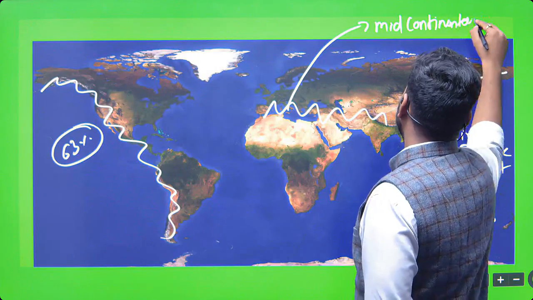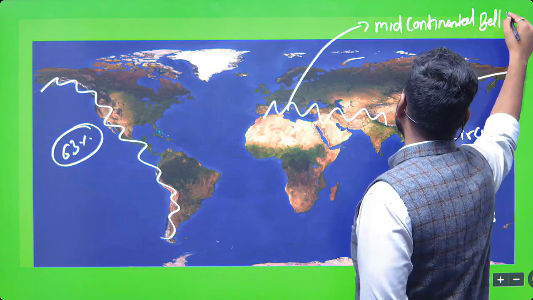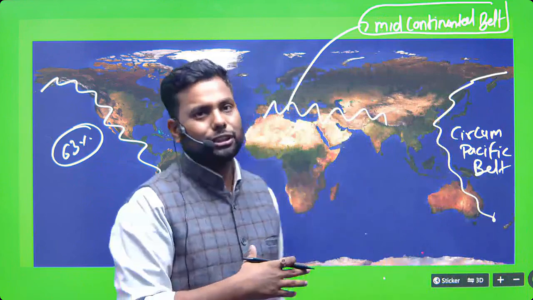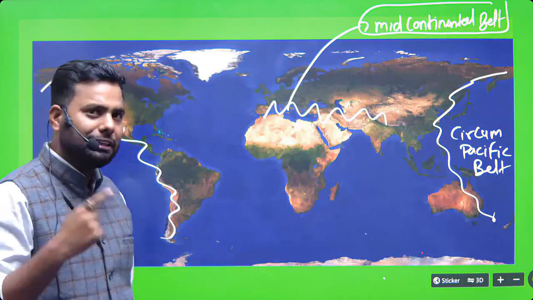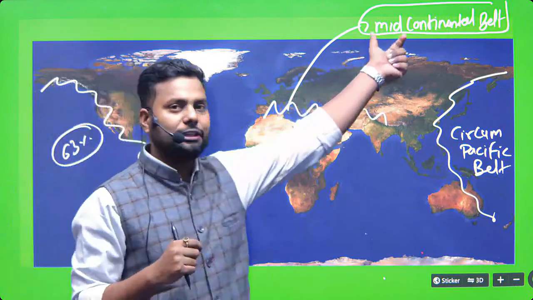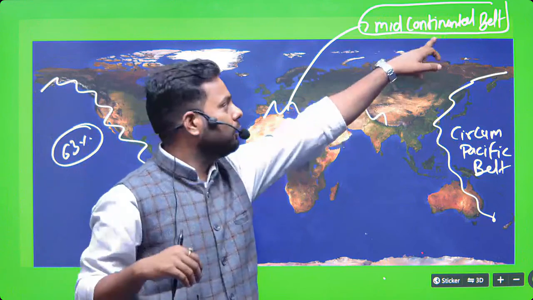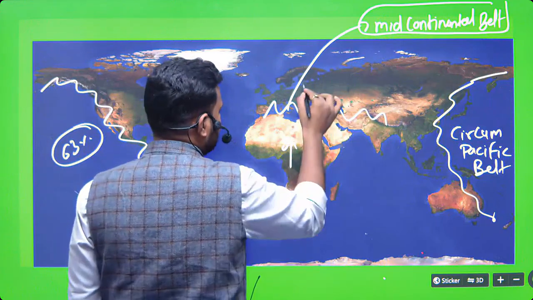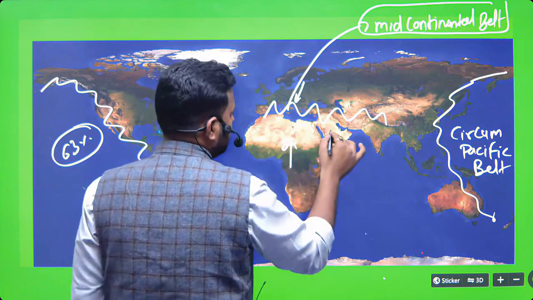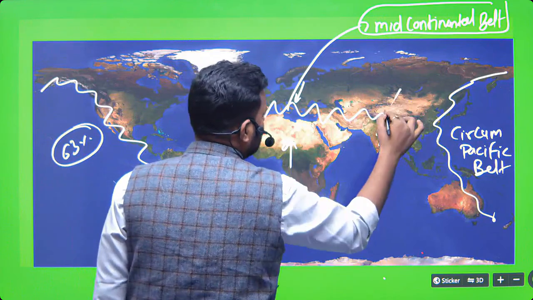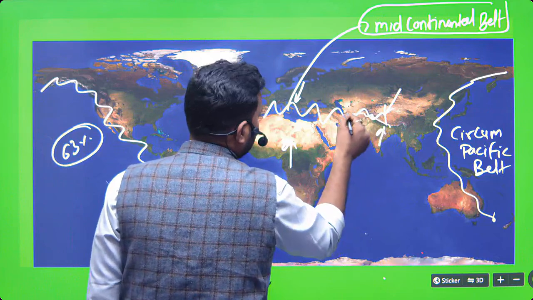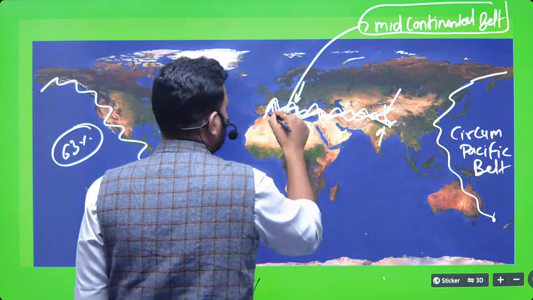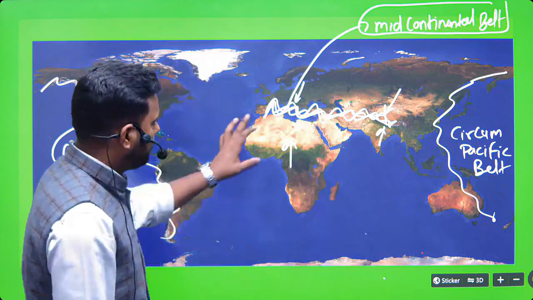Mid-continental belt. What is the meaning of mid-continental belt? As I have mentioned so many times, geography itself tells the meaning: mid, center, continental, margin, continental belt, mid-continental. This is the African continent. This is the Eurasian continent. This is the Indian plate. This is the Eurasian plate. The boundary between them, the transition, the convergent zone, is called mid-continental.